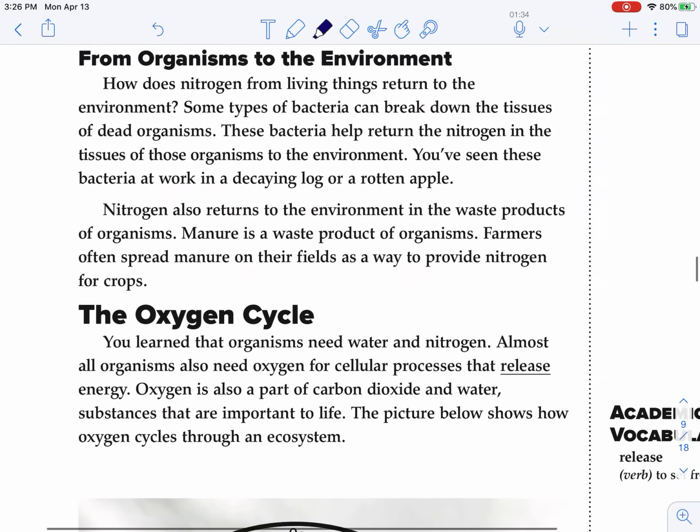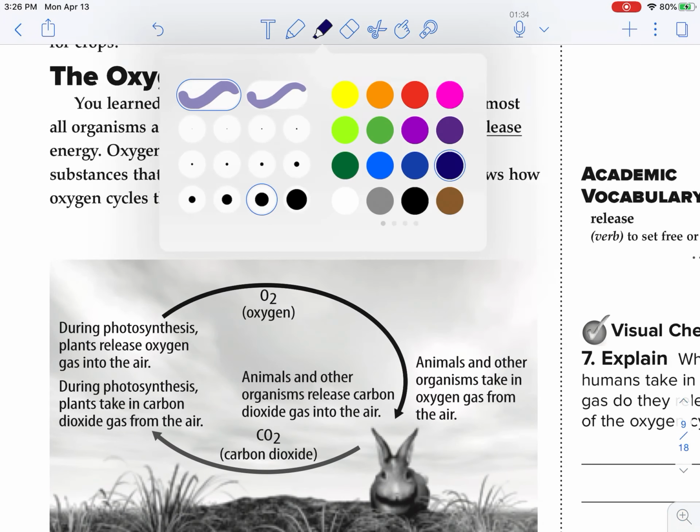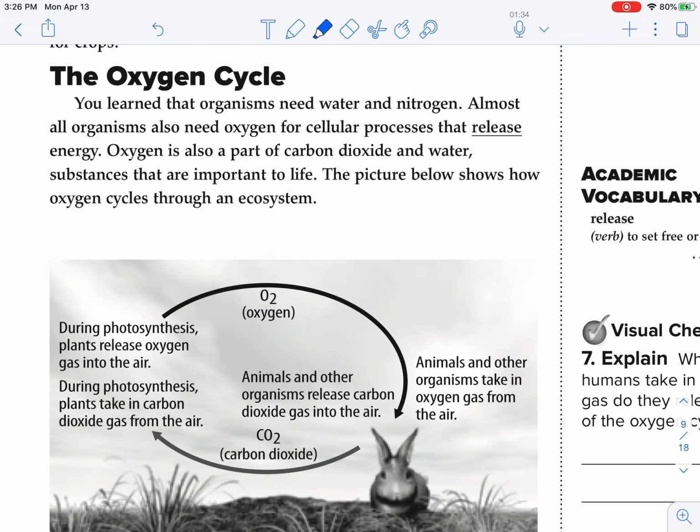So the other cycle that we have is the oxygen cycle. There's not nearly as many steps with this oxygen cycle. You learned that organisms need water and nitrogen. Almost all organisms also need oxygen for cellular processes that release energy. Almost all organisms need oxygen. Oxygen is also a part of carbon dioxide and water.